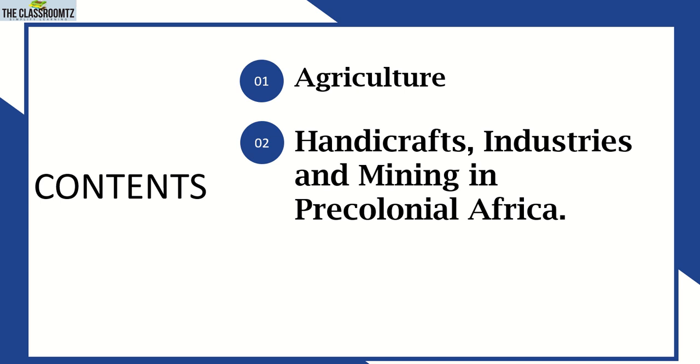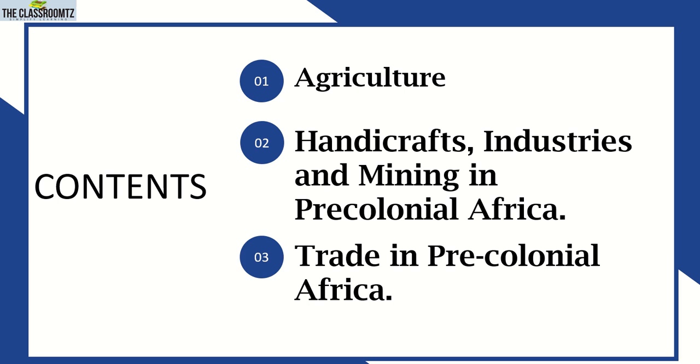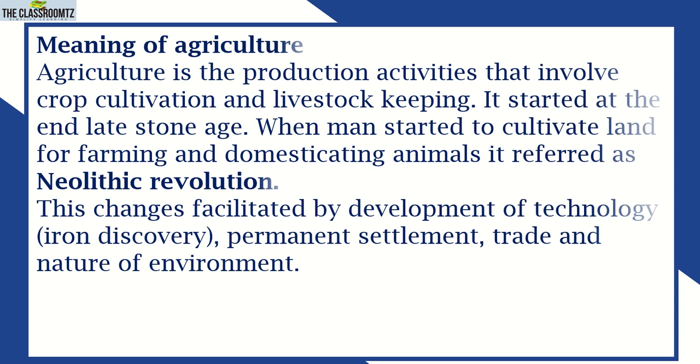So we'll check handicraft activities done by Africans, industries made by Africans, and the mining process in Africa before the coming of colonialists, the methods used in mining, and the minerals mined. The last concept is going to be trade in pre-colonial Africa. According to the time, today we will cover agriculture. So let's start the first subtopic.